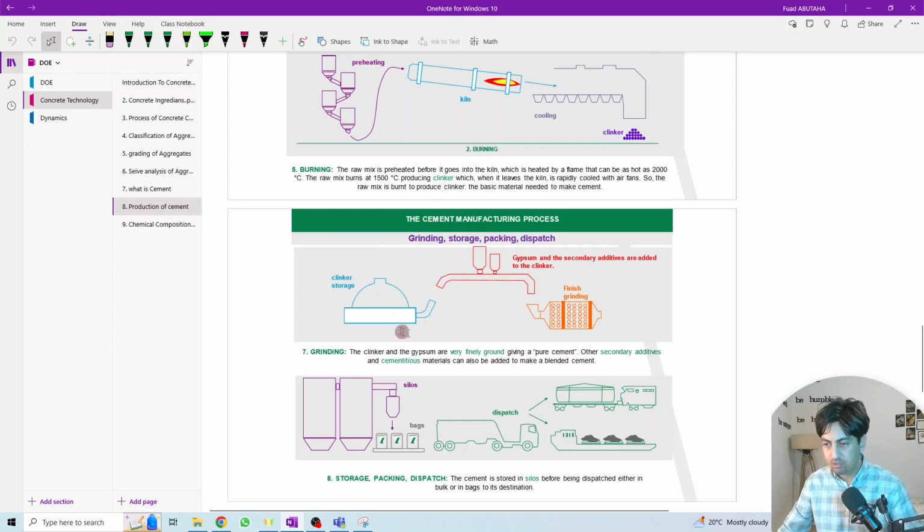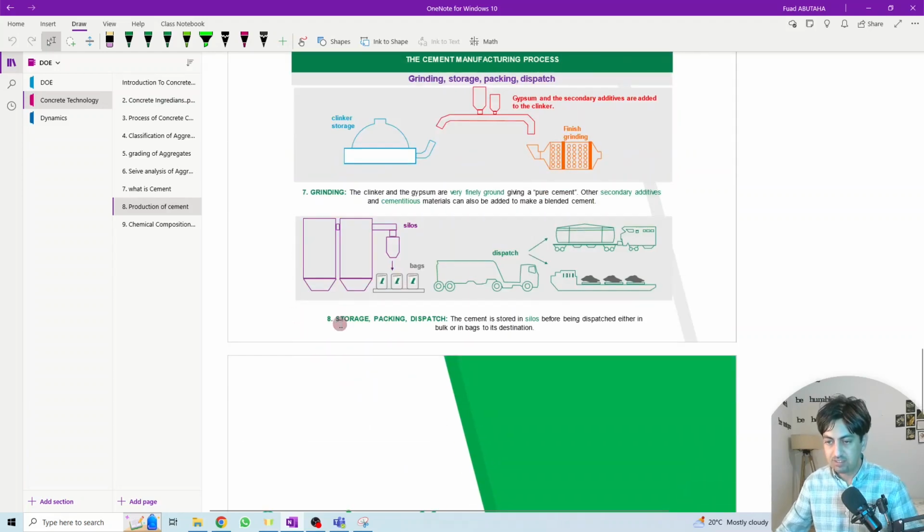After being ground into a powder form, we might also add a cementitious material, like gypsum or any secondary additive material, to the mix in order to adjust the mix proportion or the chemical composition of the final cement. They are ground together with this cementitious material.